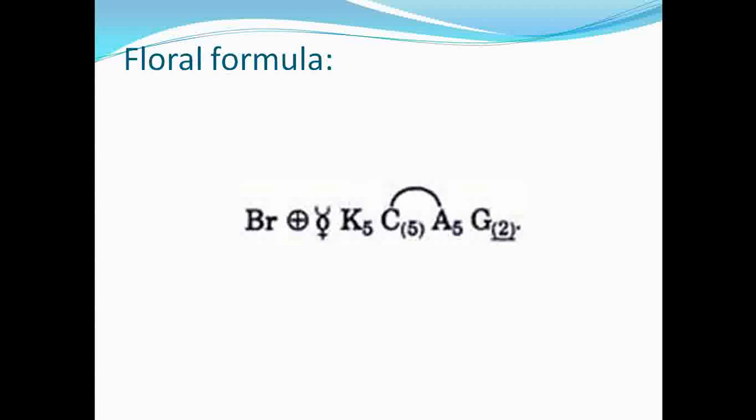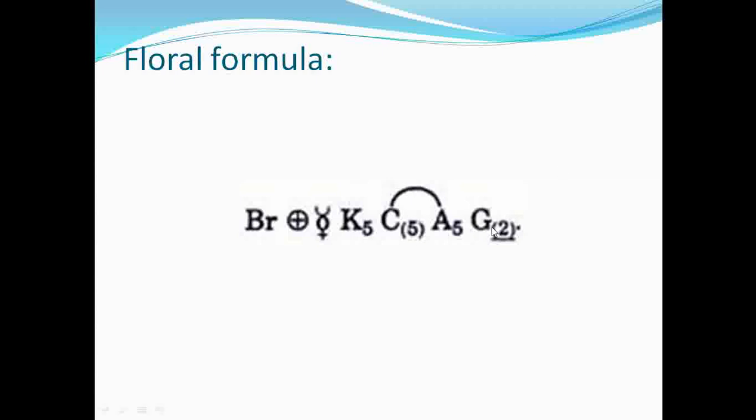Then the floral formula, depending upon the characteristic features of this family. See that the flowers are bracteate, bracteolate, actinomorphic, bisexual. The number of calyx is 5. They are free, and in those genera where they are fused, you have to draw the bracket here. Then the petals are usually 5, they are fused, that's why the 5 is in the bracket. The number of androecium is once again 5, and the anthers are based on the petals. Okay, that's why we call it epipetalous.